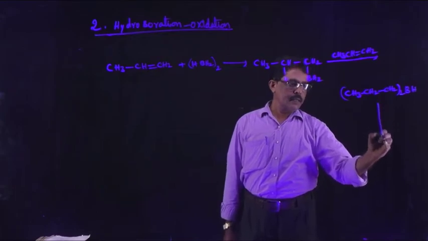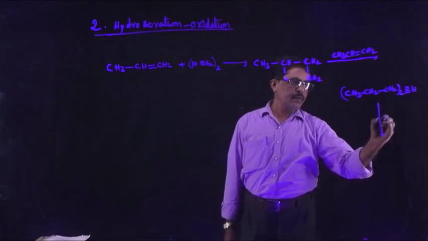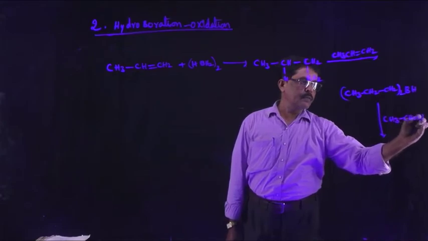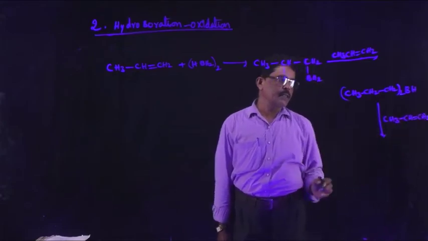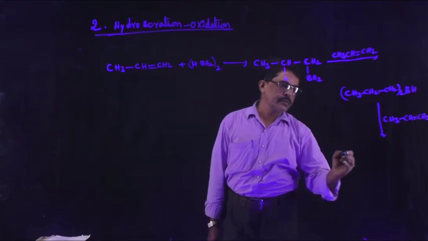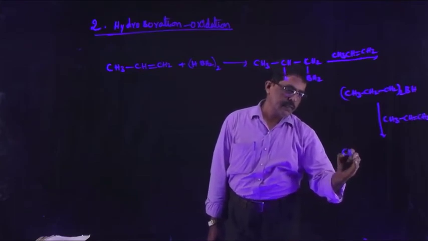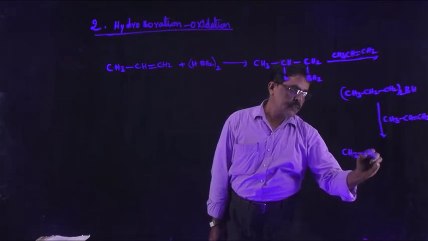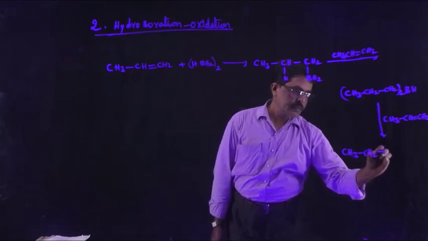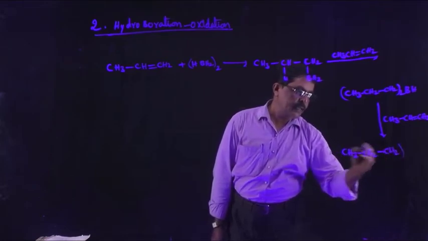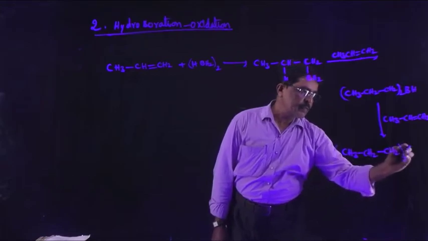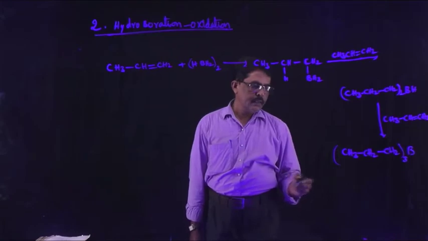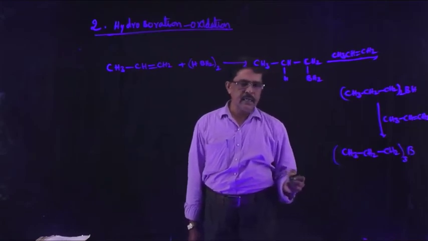Again this reacts with 1 mole of alkene CH3-CH=CH2. Then I will get trialkyl boron, (CH3CH2CH2) taken thrice boron. Right, understand? This is the trialkyl boron.